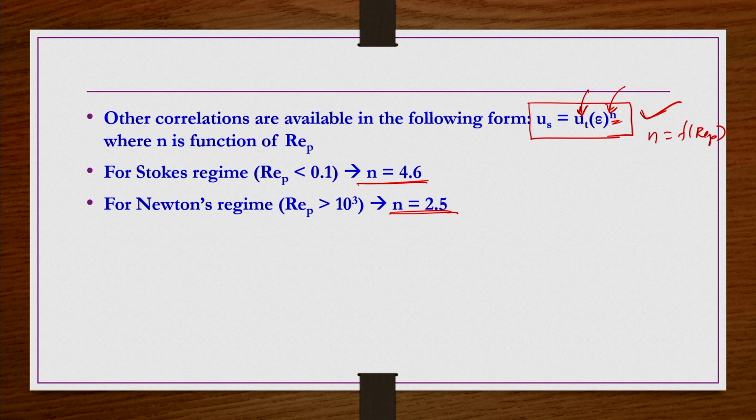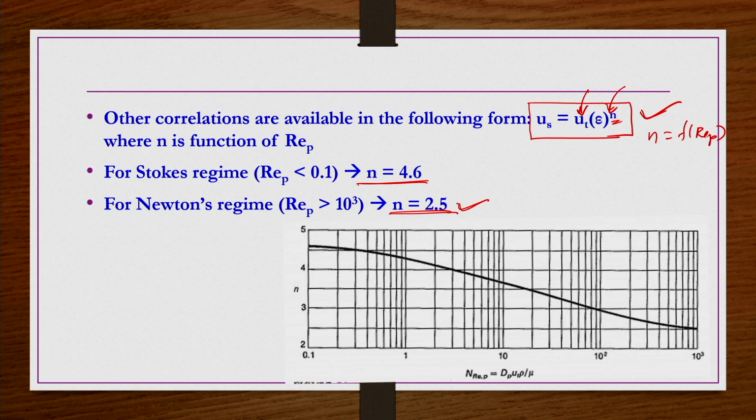Sometimes you do not want separation of the phases, you want a stable suspension, like shampoos or pastes. For them n is going to be 4.6, that is the Stokes regime. If separation of the phases is required, then in general that is going to be under the Newton's regime. For that case n equals 2.5.